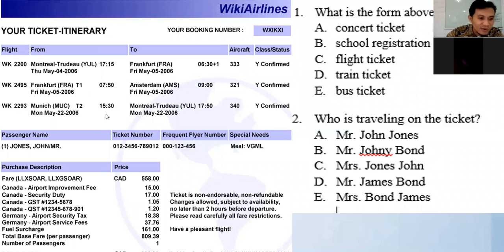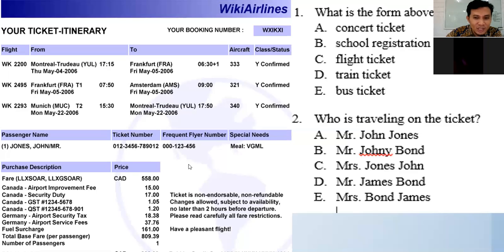So that is very clear to tell that this is a kind of flight ticket. Have a pleasant flight, and here Wiki Airlines, and look at this one, Canada Airport. Airport, not train station or bus station. Airport means flight, right? And also aircraft here. Aircraft is something like airline. Okay, so the answer is flight ticket. That's correct.